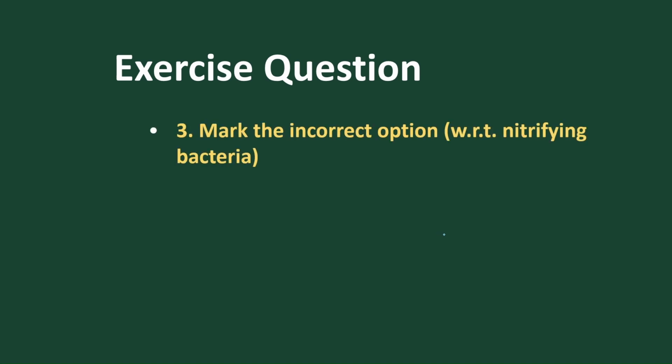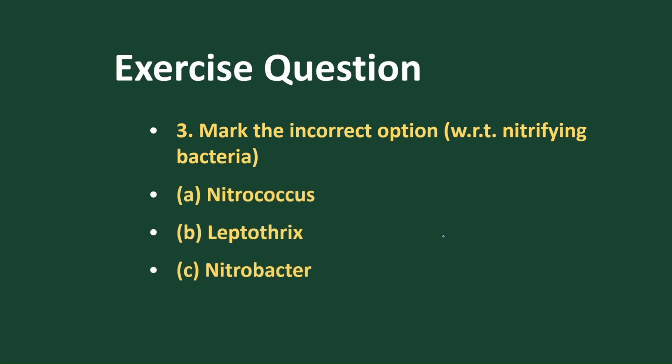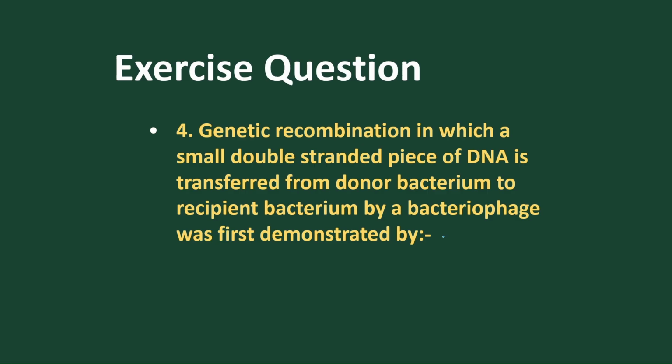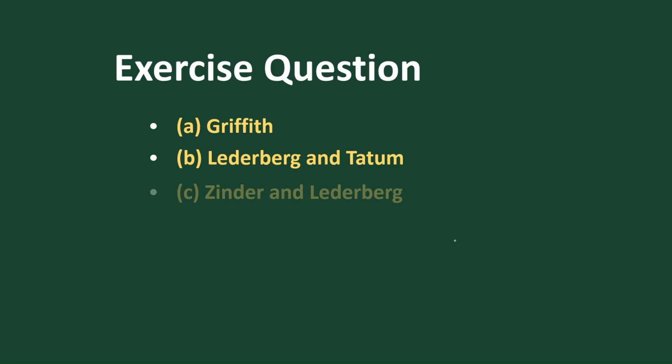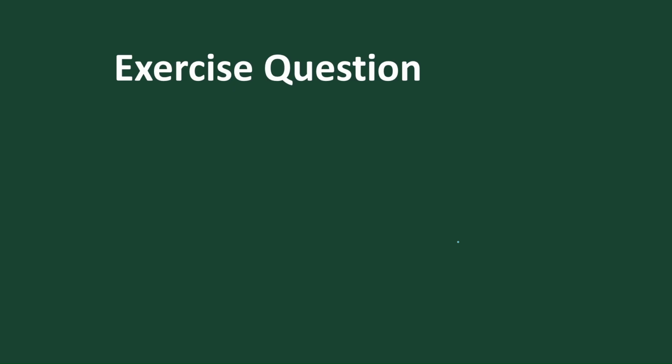Third question: mark the incorrect option with respect to nitrogen fixing bacteria. Nitrococcus, Leptothrix, Nitrobacter, Nitrocystis. Which one? Fourth: genetic recombination in which a small piece of DNA is transferred to the recipient bacterium by bacteriophage was first demonstrated by Griffith, Lederberg and Tatum, Zinder and Lederberg, or Avery and others. Go through it and give the answer on my WhatsApp or in our channel, and let's see how many of you give the correct answer.